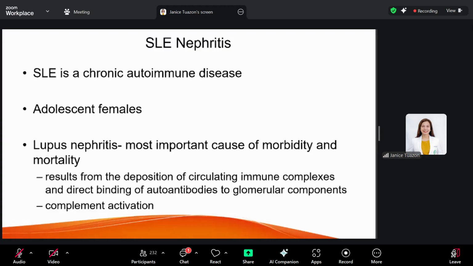Perhaps 80% of patients would present with lupus nephritis. This is a result of the deposition of circulating immune complexes and the direct binding of autoantibodies to glomerular components. Similar to your PSGN, when your autoantibodies combine with glomerular components, it activates your complement system.